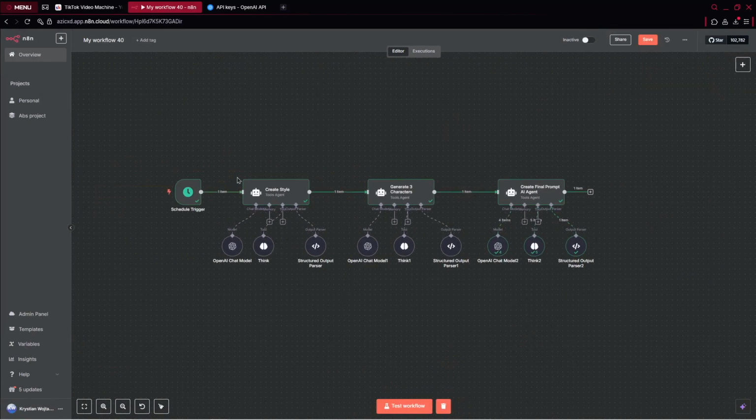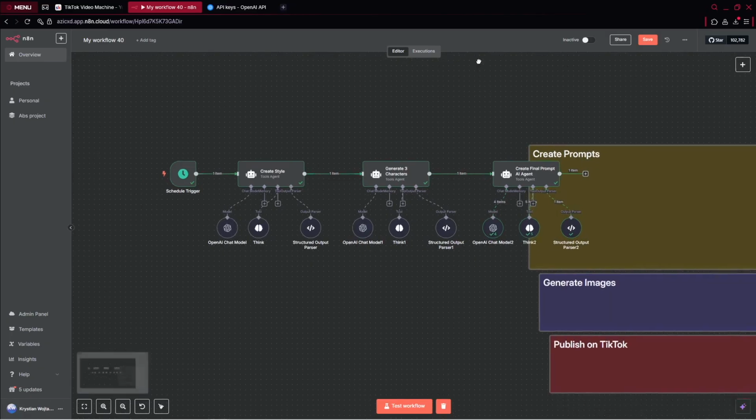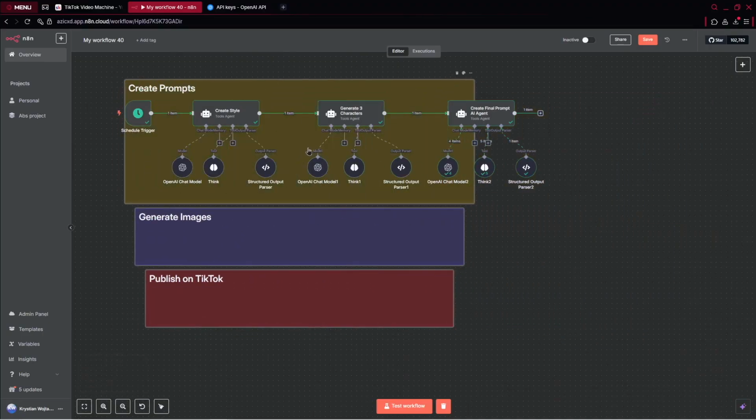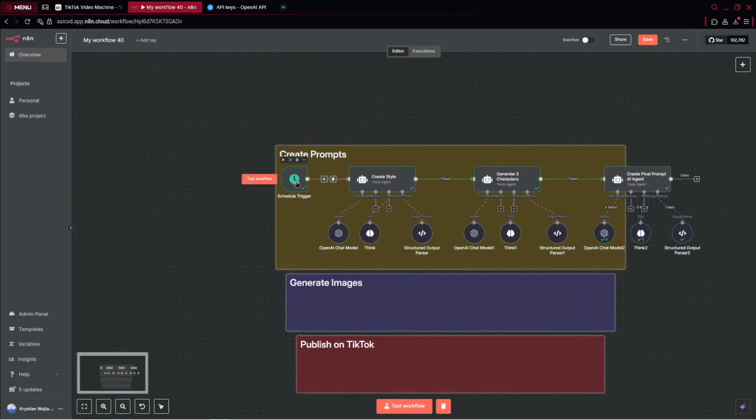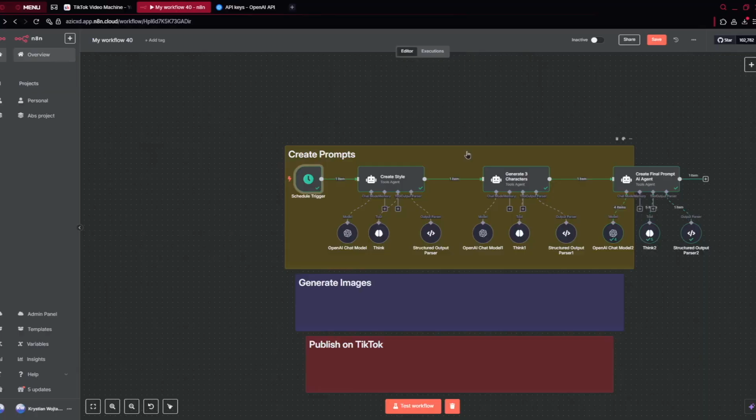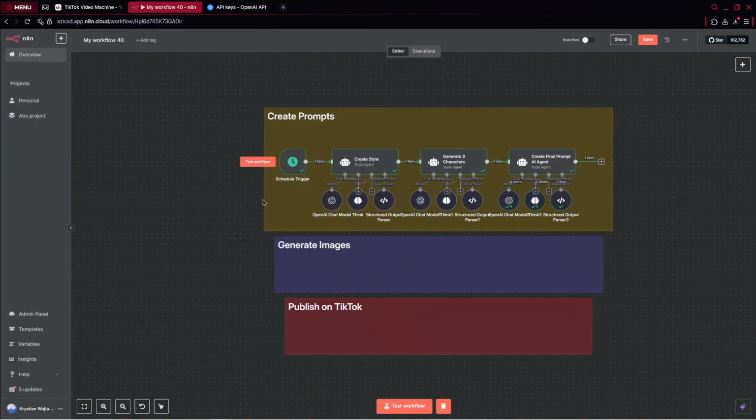However, before we do this, let me go ahead to my automation that is already set up on another screen and copy the sticky notes. So in general, here you see how it looks, how we work. Let me organize it very quickly. As you can notice there, the part about creating the prompts is ready. And we need to go ahead to the part to generate images.